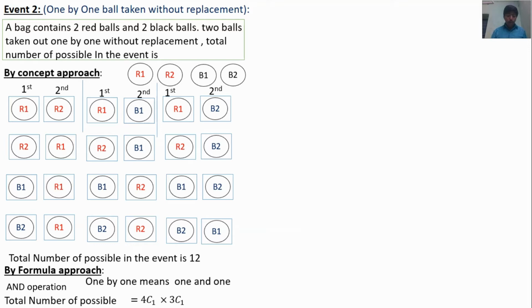So 4C1 means 4. You will get the answer as 4. 3C1 means you will get the answer as 3. So the total answer is 12. Both concept approach and formula approach answers are the same. But the formula approach is very easy.